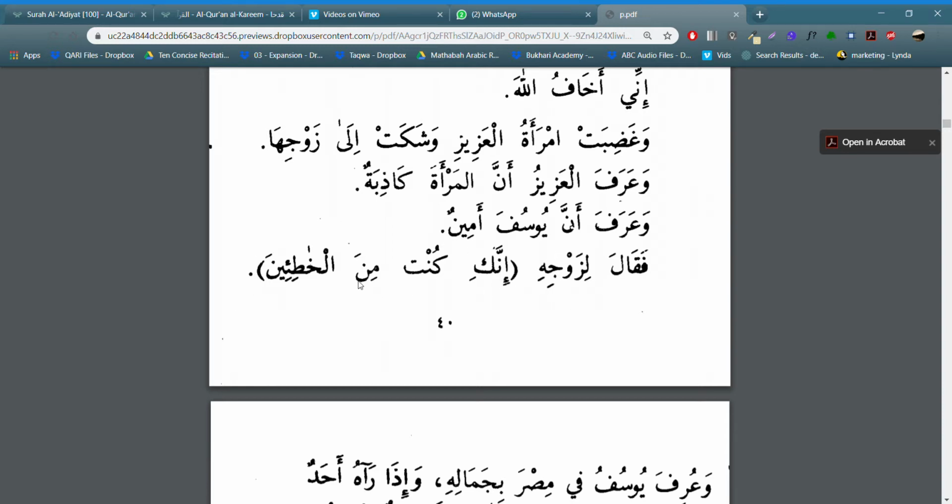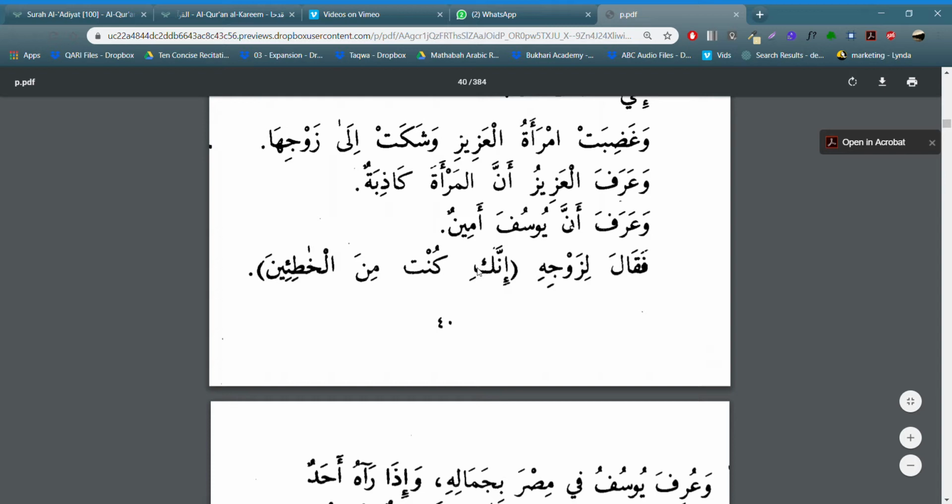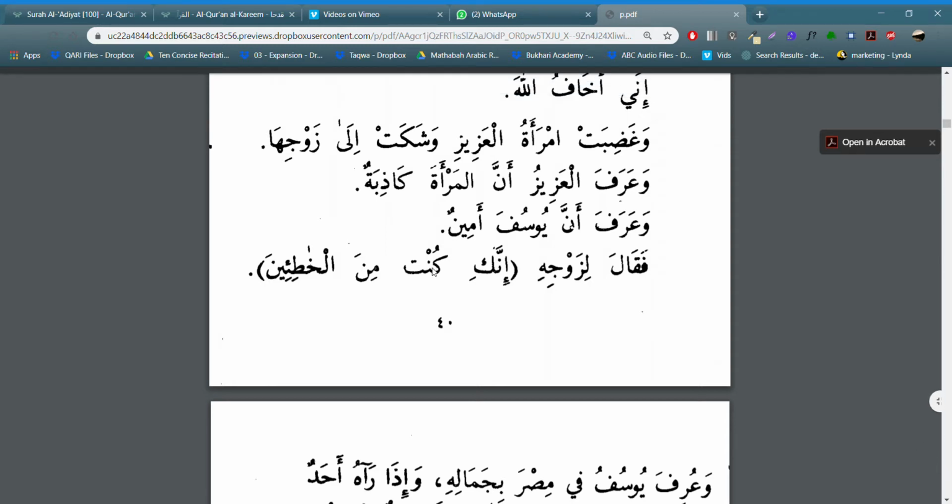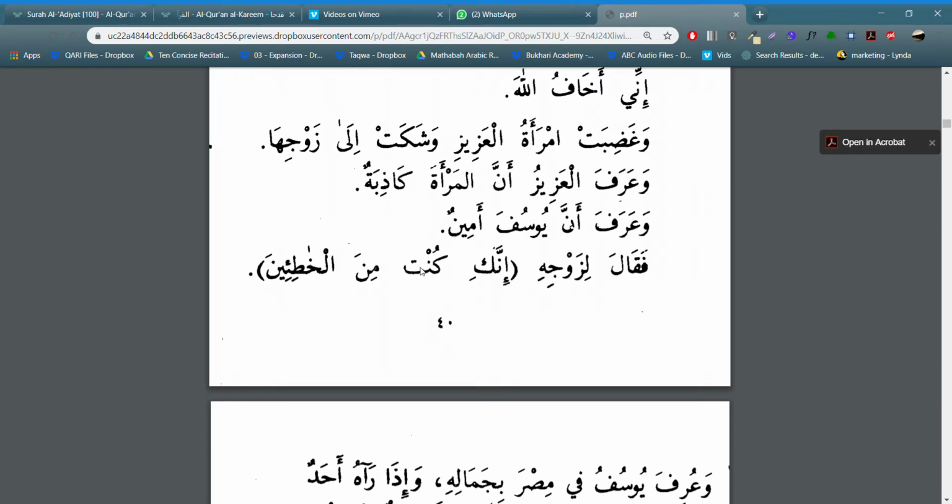إنك كنت من الخاطئين. So inna is a harf mushabba bil fi'l, as we've learned before. It's going to have an ism, which is key, and then all of this together is going to serve as your khabar of inna. Now kunti is actually kana. It's a feminine version of kana that's been conjugated to have anti inside of it. What kana is going to do is that it will have an ism and it will have a khabar. Now we know the ism already is here because it's built in. So there's the ism of kana, and then all this will be the khabar of kana.